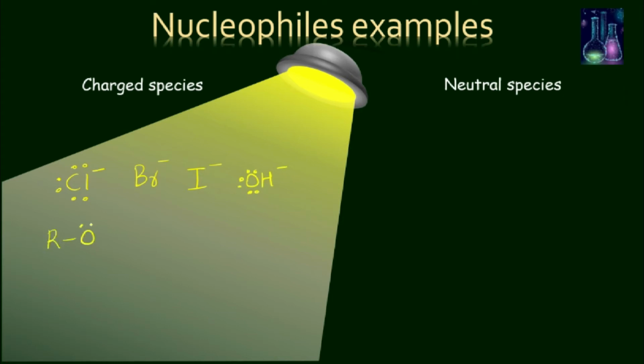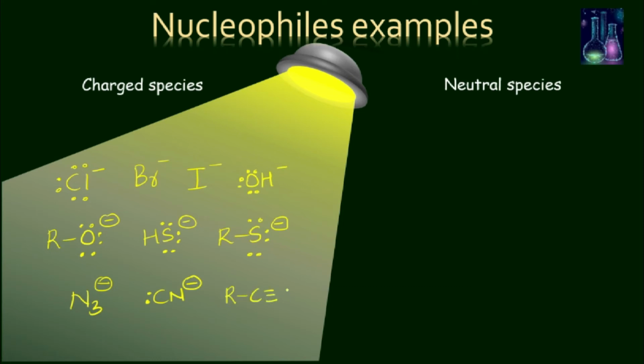Alkoxide ion, then hydrogen sulfide ion, alkyl sulfide ions, azide ion N3 minus, cyanide ion CN minus, where carbon or nitrogen both have an electron pair, and this is the alkanide ion where carbon has an electron pair.